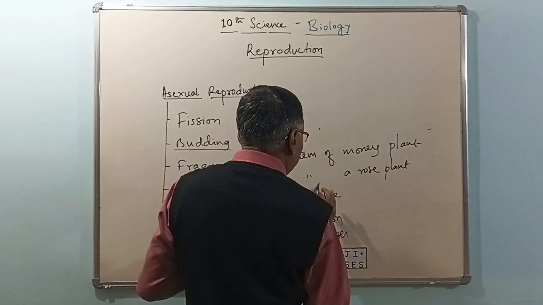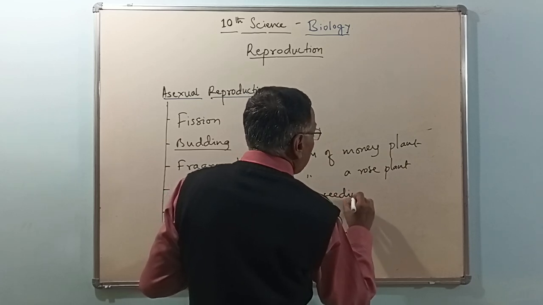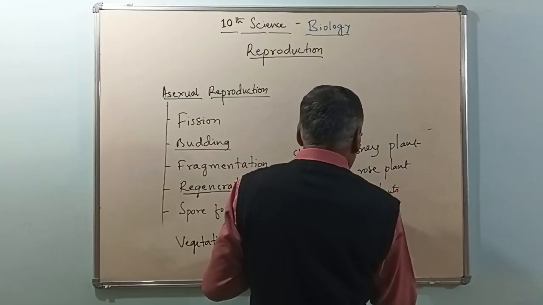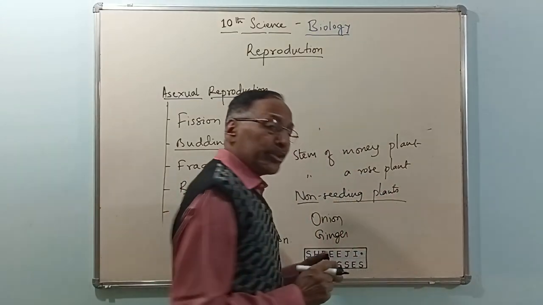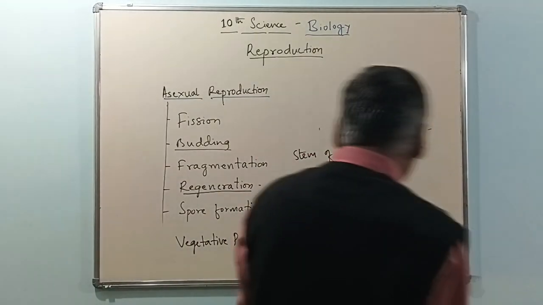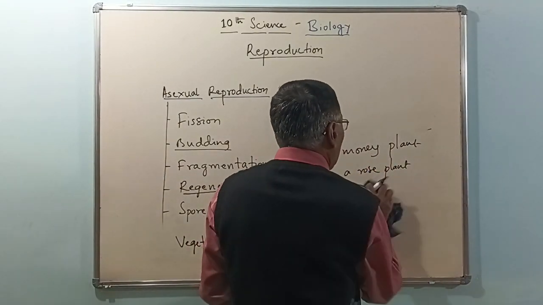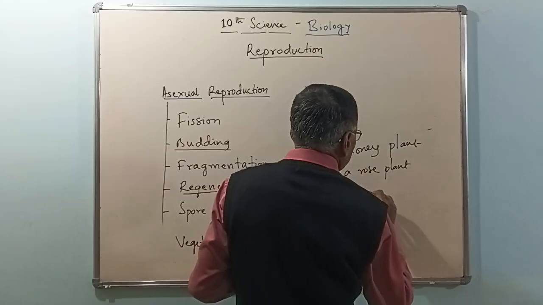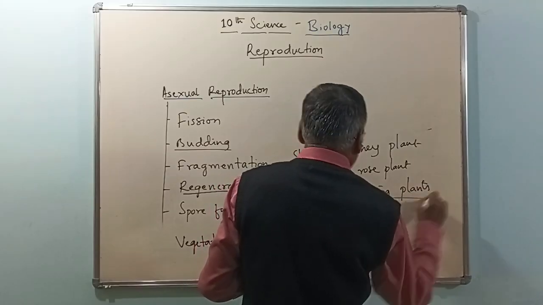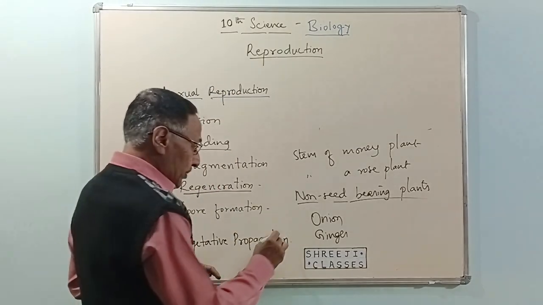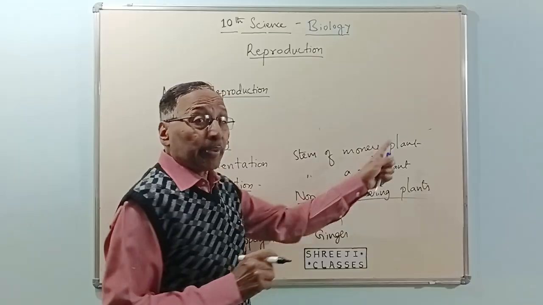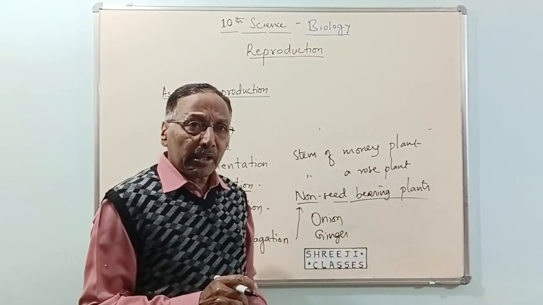But it is very advantageous for growing plants from non-seeding plants. It is useful for growing non-seeding plants, or what we call non-seed bearing plants. This part is very useful in growing non-seed bearing plants from the different parts of the plant.